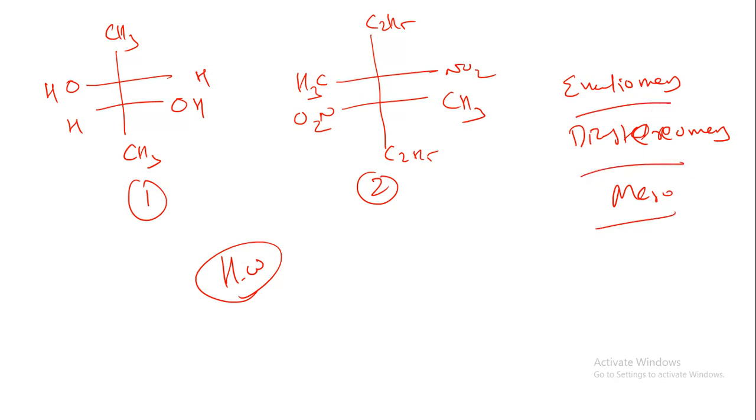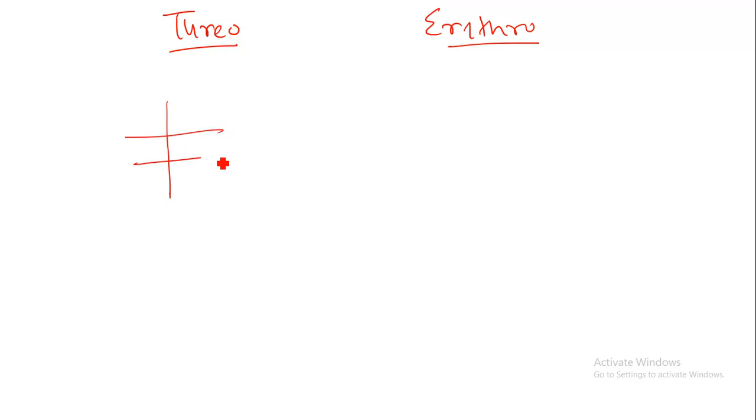Now after that we will study two different terms, that is erythro compounds and threo compounds. What is erythro and what is threo compound? There are so many definitions in stereochemistry, so you should remember these definitions also. Suppose I draw this compound like CHO, here CH2OH.